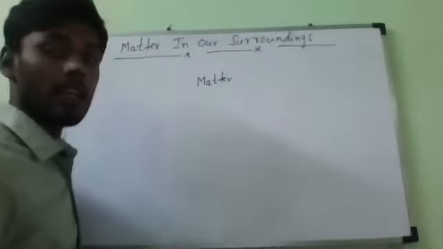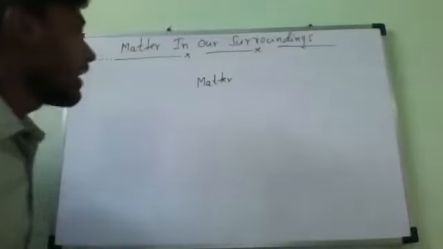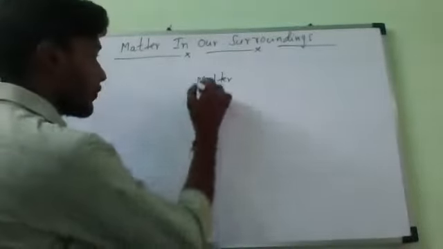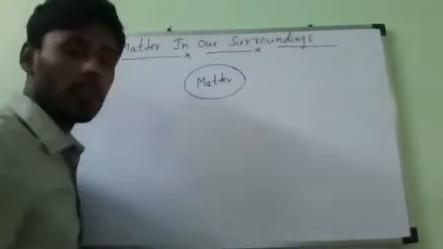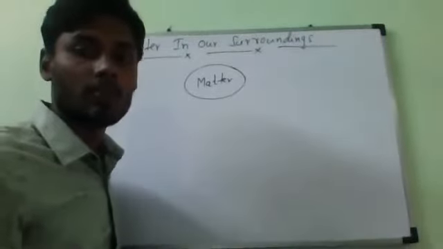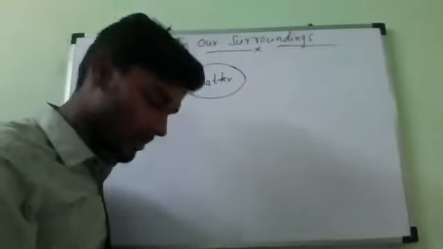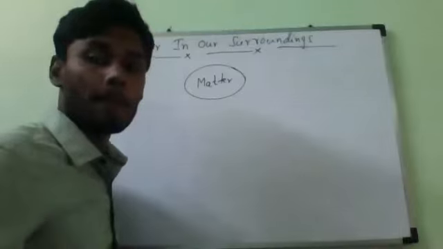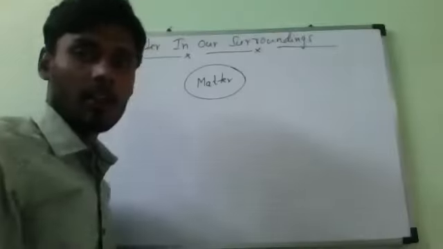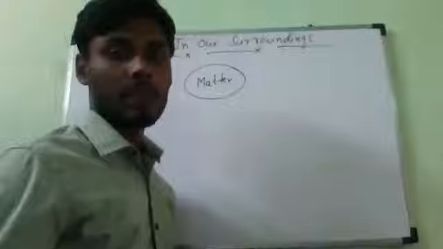How can I say whether a given substance is matter or not, for any kind of substance? Remember, a few substances are visible, a few are not visible. For example, air. Is air visible to us or not? Air is not visible, it is transparent. Yes or no? Nobody is responding. Yes sir, air is a transparent substance, but is it matter or not? Is it occupying space or not?